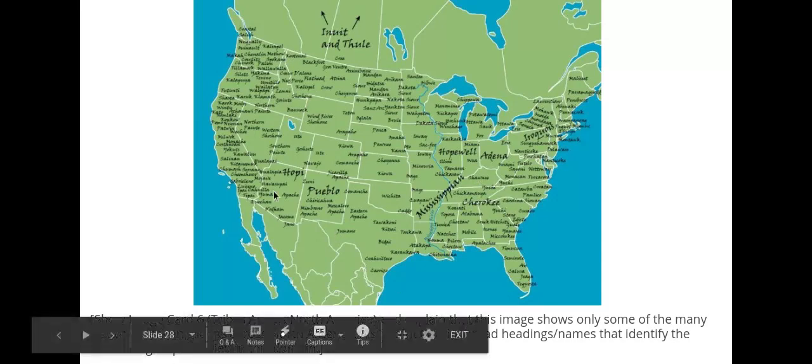Look at this map. This is an image showing only some of the many Native American groups across North America. That's amazing. Look at all those groups. If you see the big names, those are the collective groups, or bigger name for a bunch of little groups, that we will be studying. The Mississippian, the Cherokee, the Adena, the Iroquois, the Hopi, the Pueblo, the Inuit, and Thule.